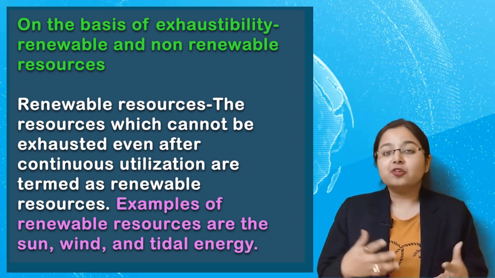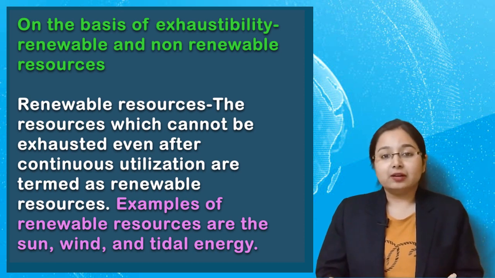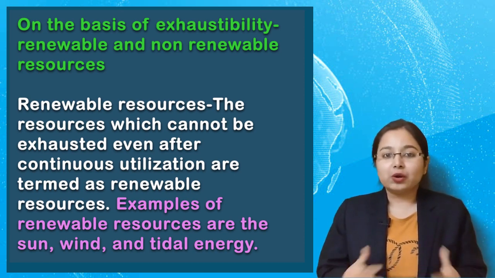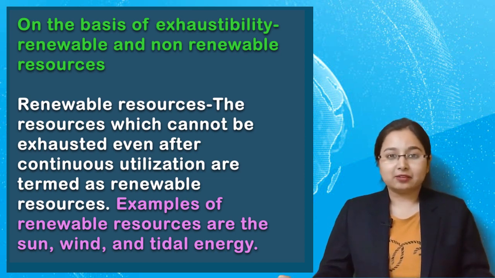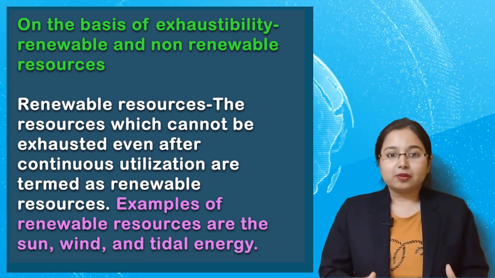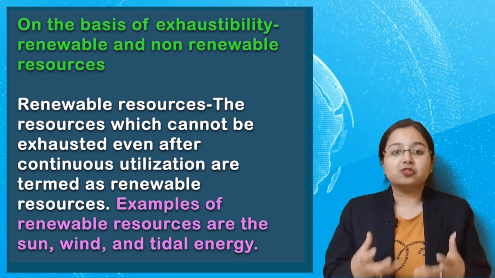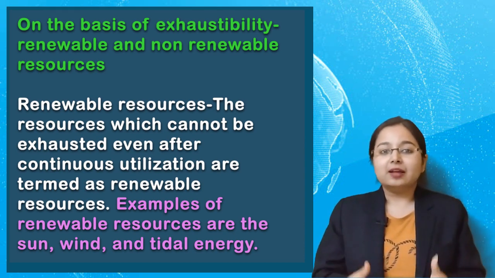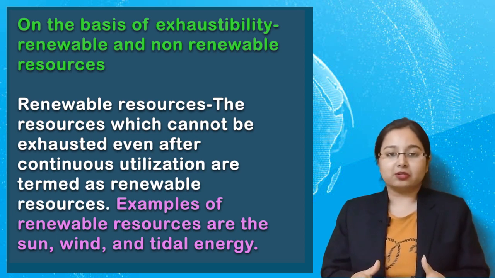For example, solar energy, wind energy. We cannot destroy it, we cannot ruin it. They are found in abundance. We have so much wind, we have solar energy. It is a continuous flow. It cannot come to an end. So the resources that do not come to an end refer to renewable resource.